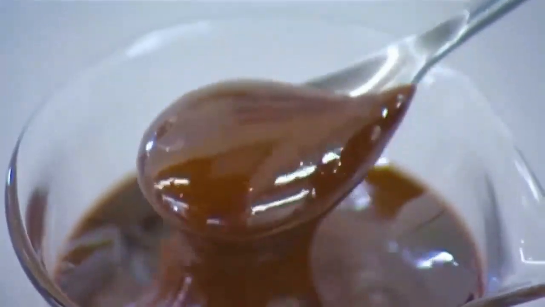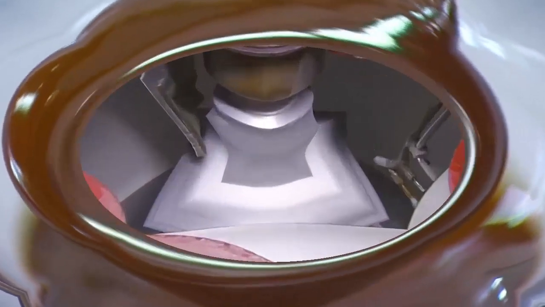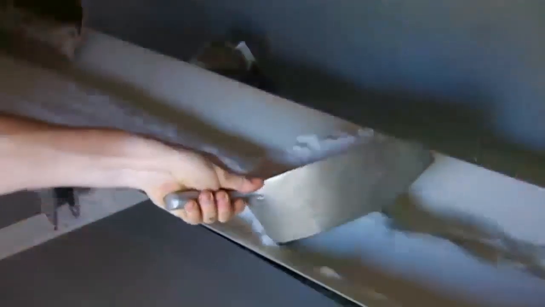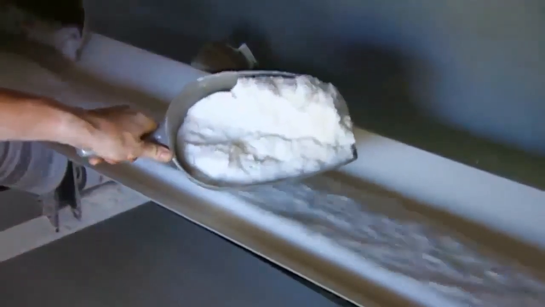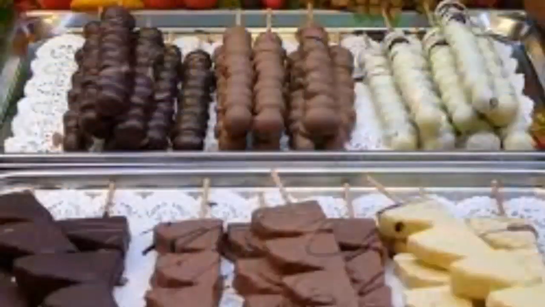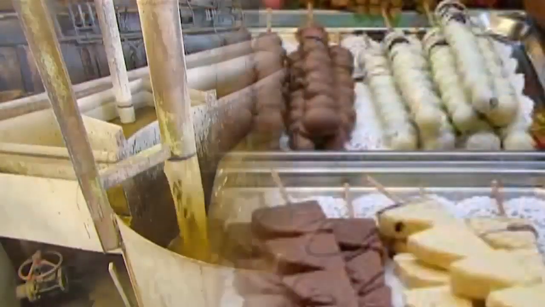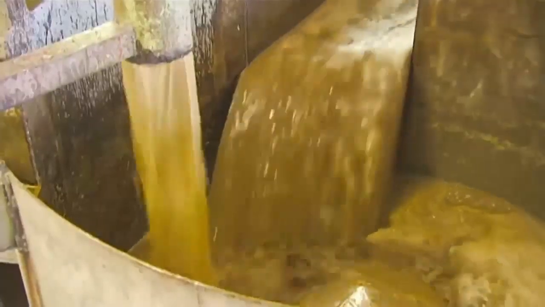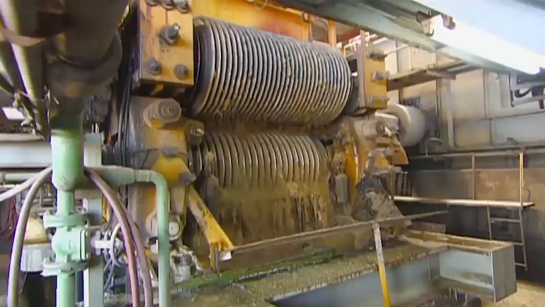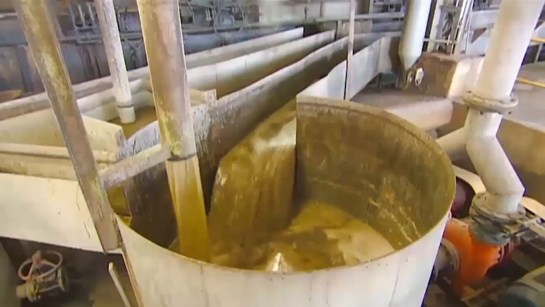Molasses is a thick, dark brown syrupy liquid left after the crystallization of sugar from the sugarcane juice. This raw sugar is used to prepare many sweets. The molasses contains about 30% of sucrose. This sucrose cannot be separated by crystallization, so it is converted into ethanol.